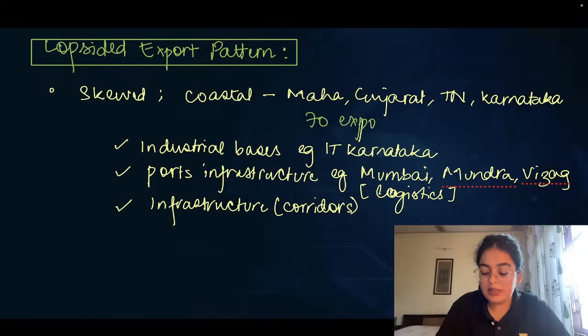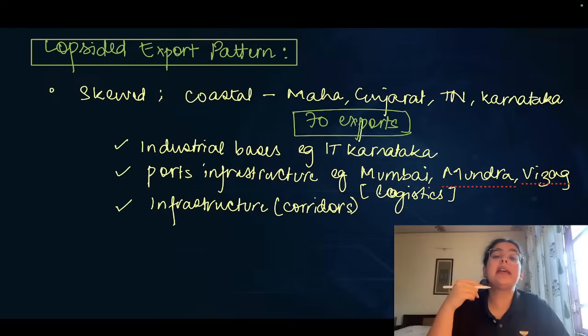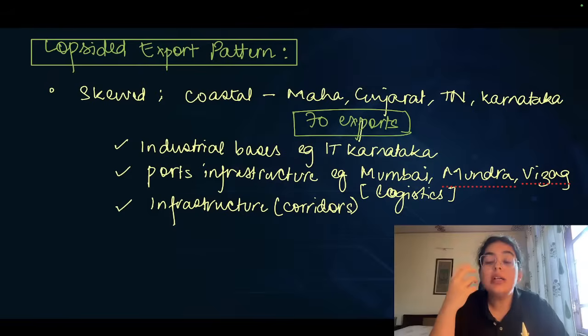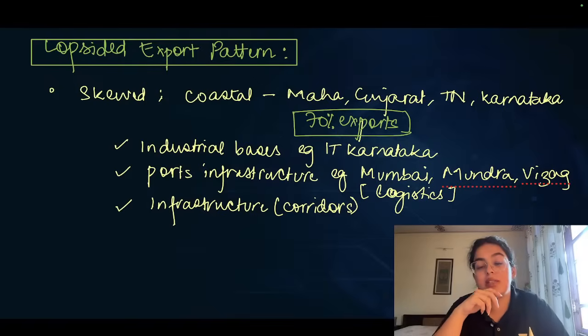And therefore, what is the problem with this kind of an aspect? The problem is that yes, the exports from these few states are massive, but we still have almost a huge coastline, along with the northeastern sector that has more than 5,500 kilometers of international borders, and we are not leveraging that potential. Therefore, this 70% of exports is primarily because of the industrialized nature of these states.